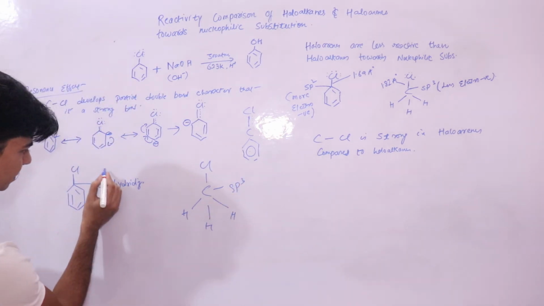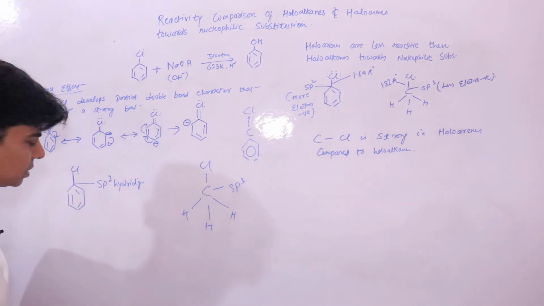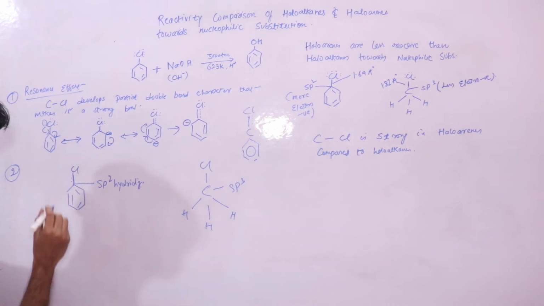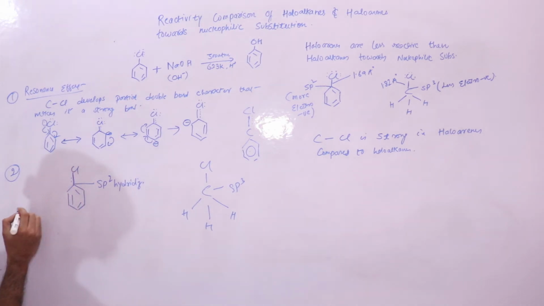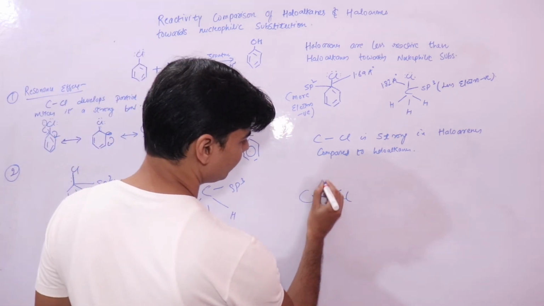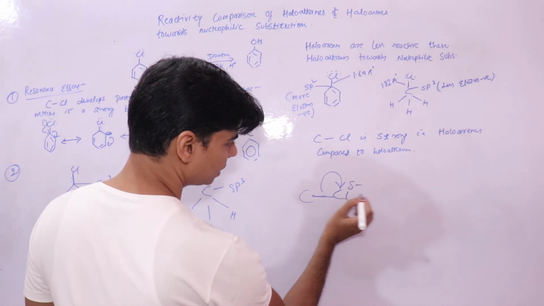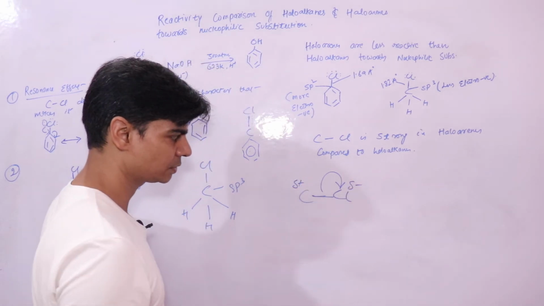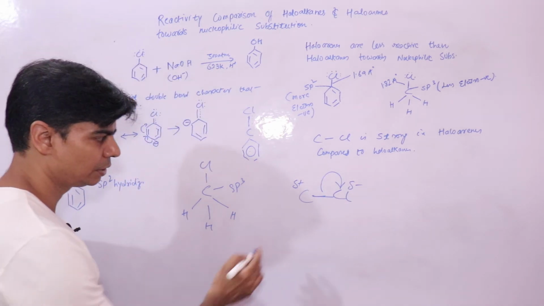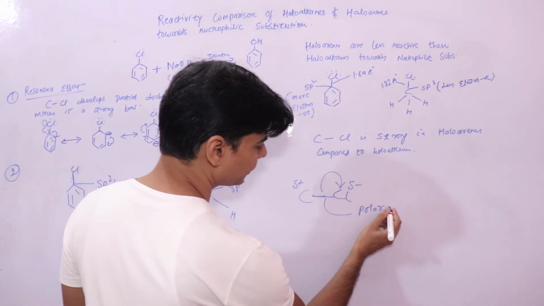Now sp2 hybridized, we have discussed one thing before, that this is your bond pair of electrons. Since this Cl has high electronegativity, it will displace this shared pair towards itself, giving it a slight negative charge. Here you have a positive charge, right? So this bond is polar, due to this electronegativity difference.